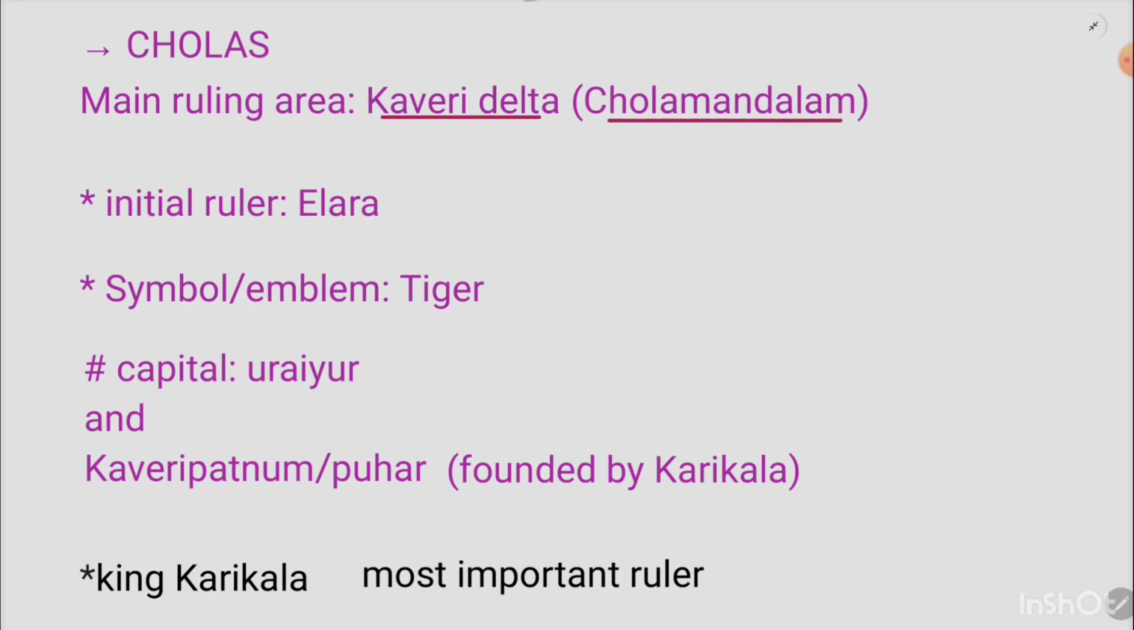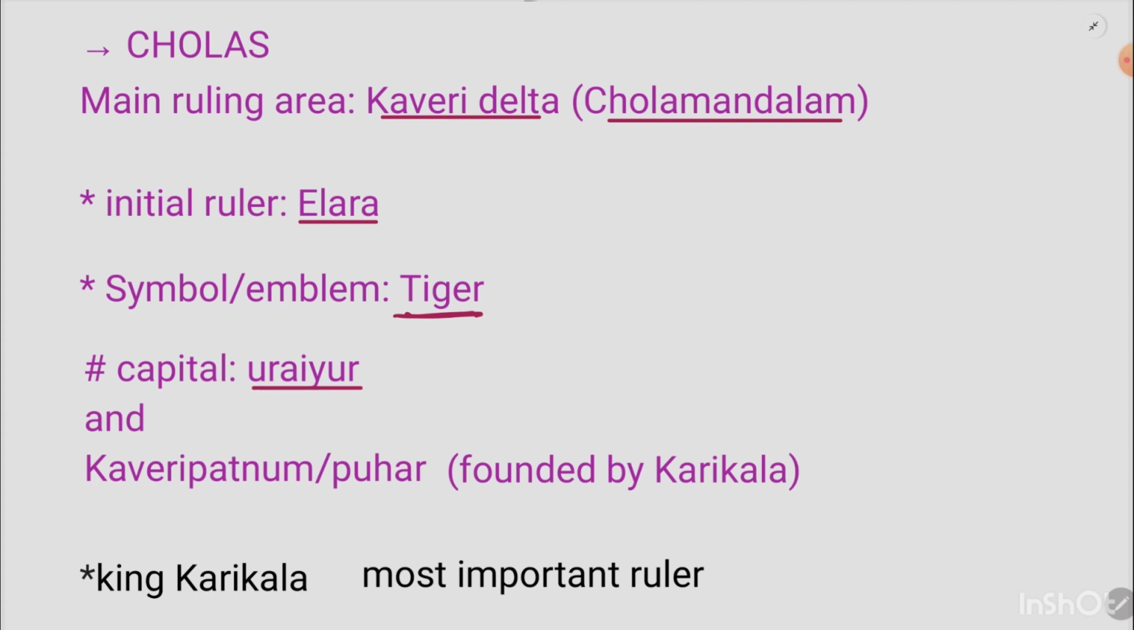Chola and Chola Mandalam kind of rhyme with each other, and you can remember it like that. So it's present day Kaveri Delta. The initial ruler of the Cholas was known as Ilara, and the emblem was the tiger. In the Cheras it was bow and arrow, and in the Cholas it was the tiger. And the capital of the Cholas was Urayur.